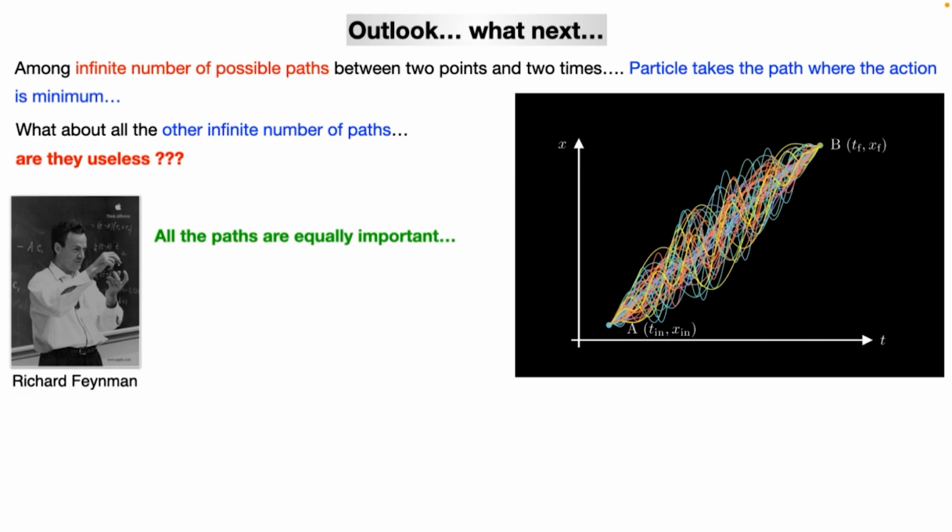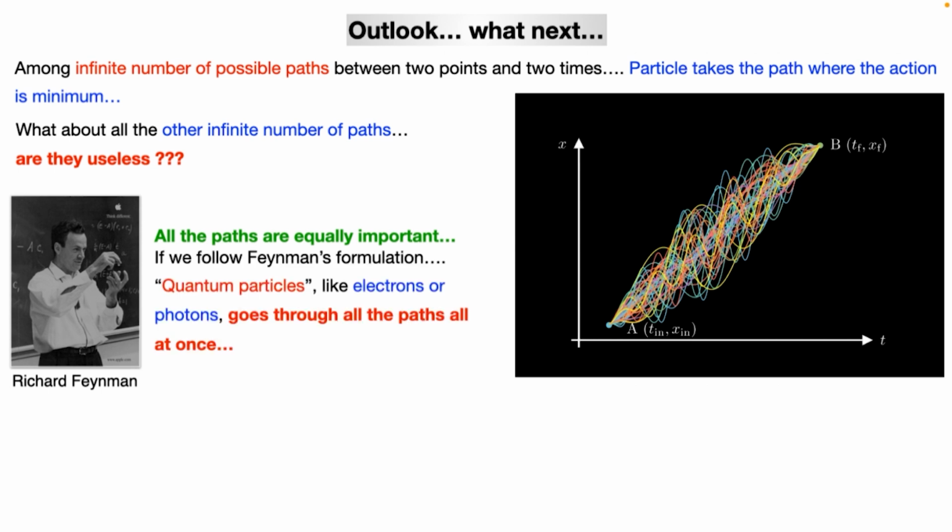Because if we make the particle smaller and smaller, quantum mechanics takes over and nature becomes very weird. It turns out that an electron, a very small quantum particle, or a photon actually takes all the paths all at once. How it does, we don't know. We don't properly understand quantum mechanics yet. We know how it works, we know all the formulas and all the rules, but what is actually going on, we don't know.